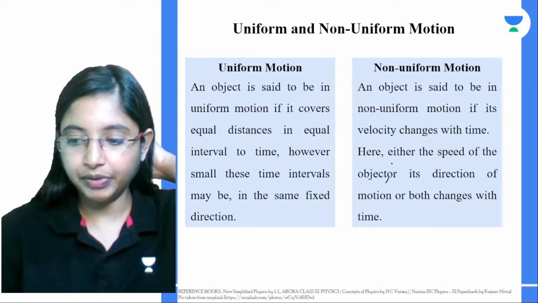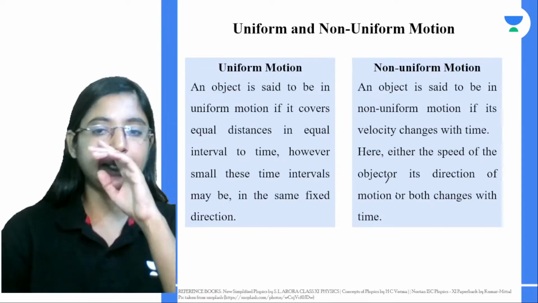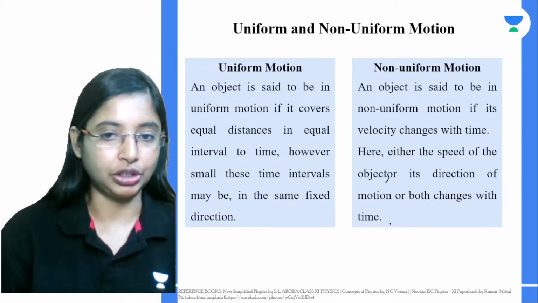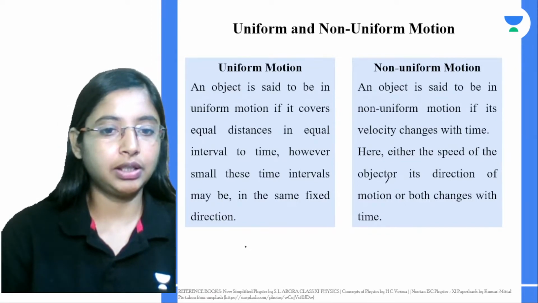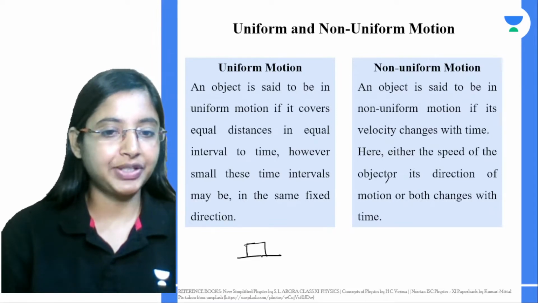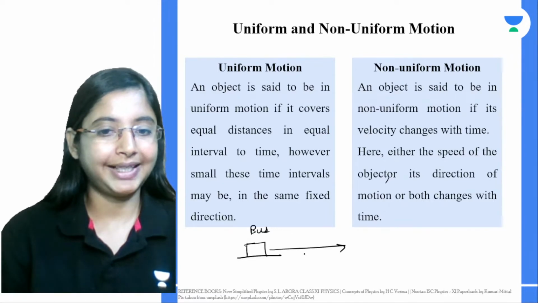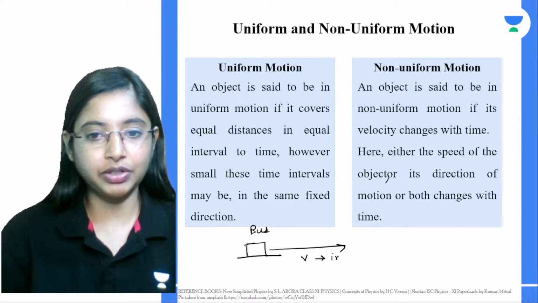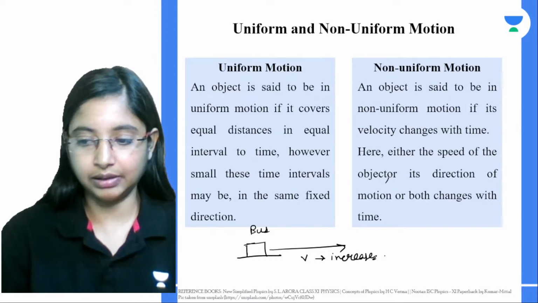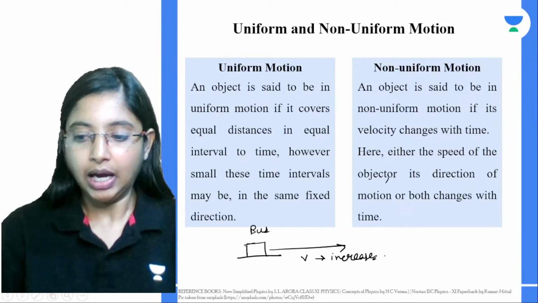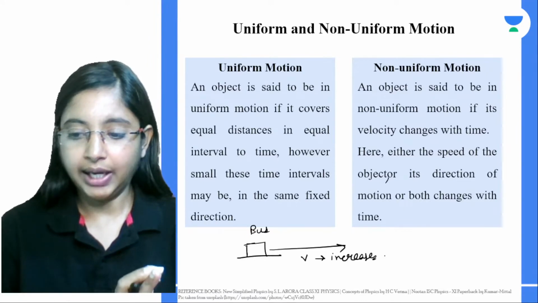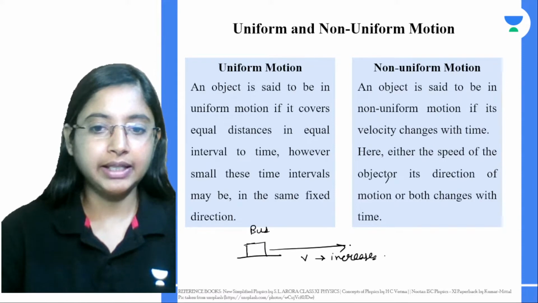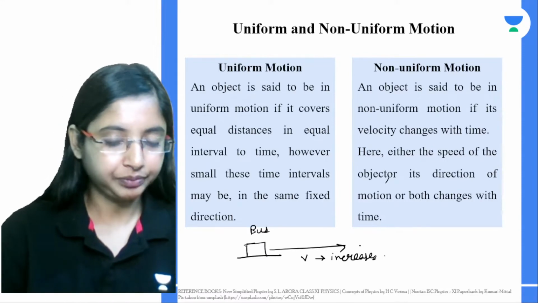What would be a perfect example of non-uniform motion? Let's say the bus is at a bus stop, at rest. As soon as it moves from the bus stop, its velocity increases. After some time, let's say it's going with a constant velocity.